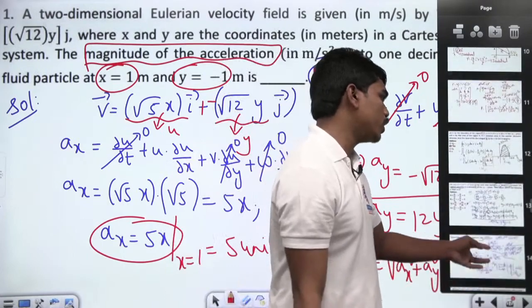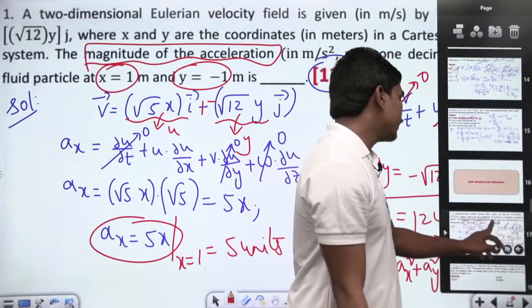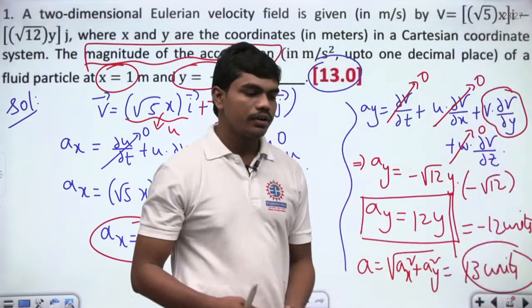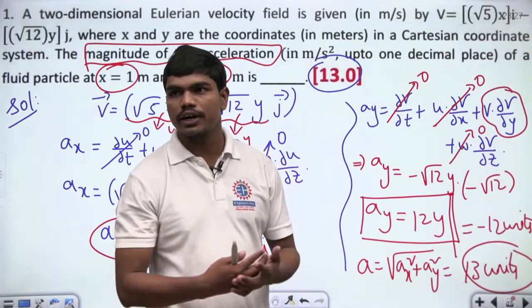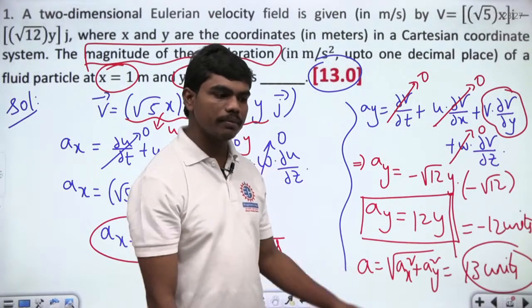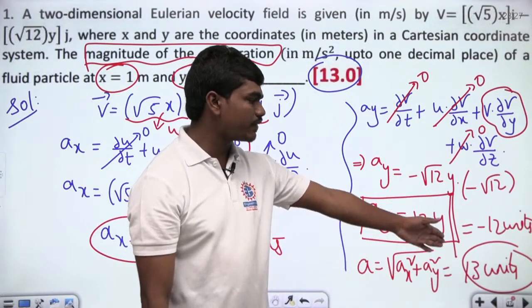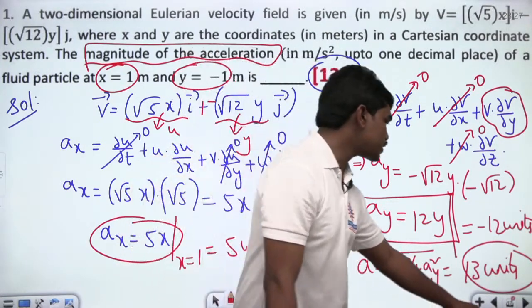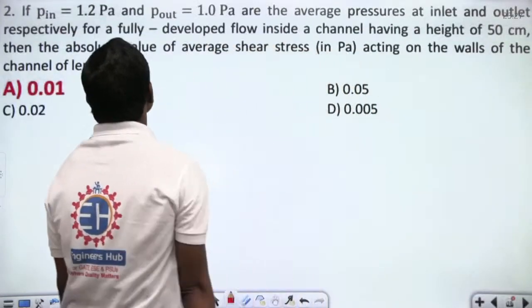Okay, maybe by tomorrow. So anyhow, this is how the answer for this fluid mechanics question is 13, because they are asking for the resultant of the acceleration, and Ax and Ay are two mutually perpendicular components. So definitely the magnitude can be written as root of ax square plus ay square, which is root of 5 square plus 12 square, which gives you 13. Okay, so this answer is 13. Next, let us go to this question.